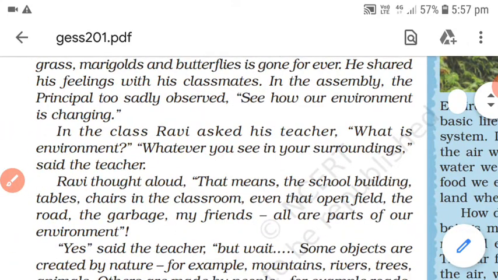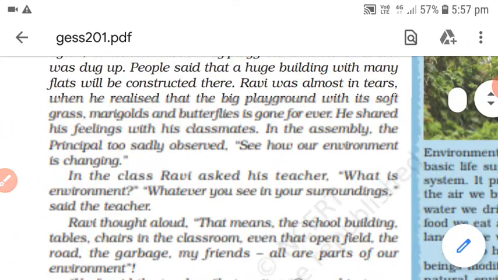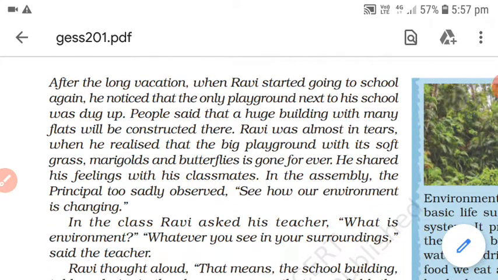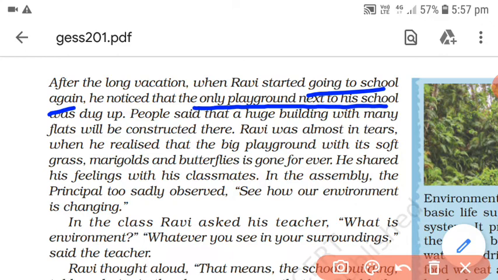Here the story starts with some students interacting with their teachers. In the beginning we find that after the long vacation got over, when Ravi started going to school again, he found that a huge building was to be constructed on the only playground next to his school.